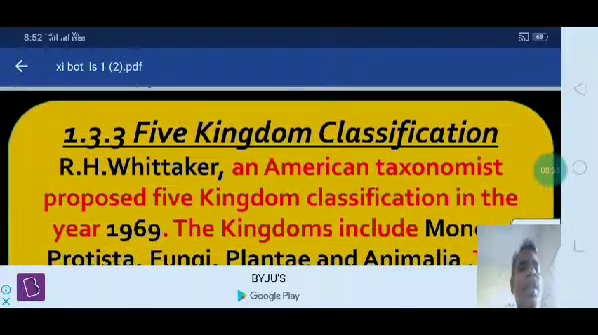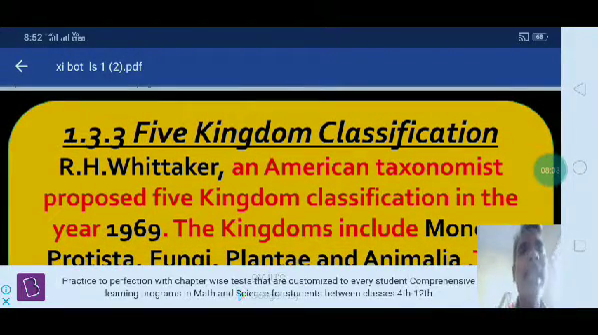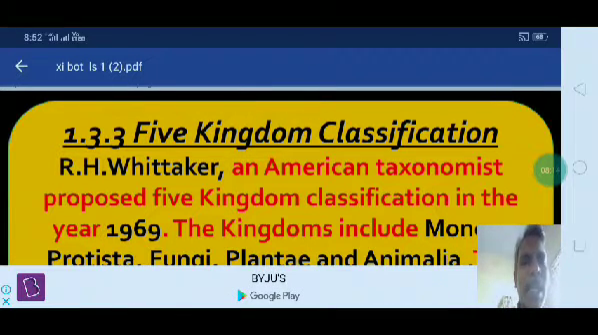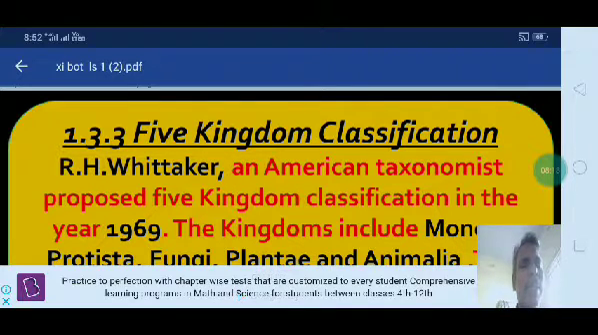Up to this point, there is a comparison between the five kingdoms of classification: Monera, Protista, Fungi, Plantae and Animalia. This is a very important comparison. Then next we go for the five kingdom classification.